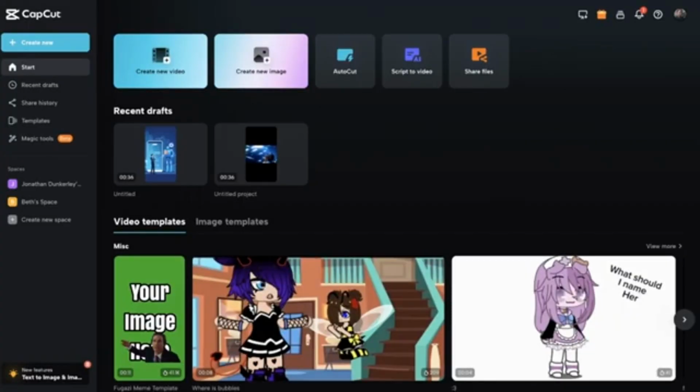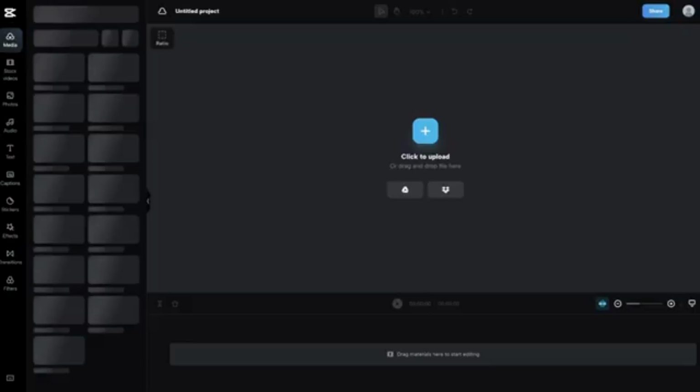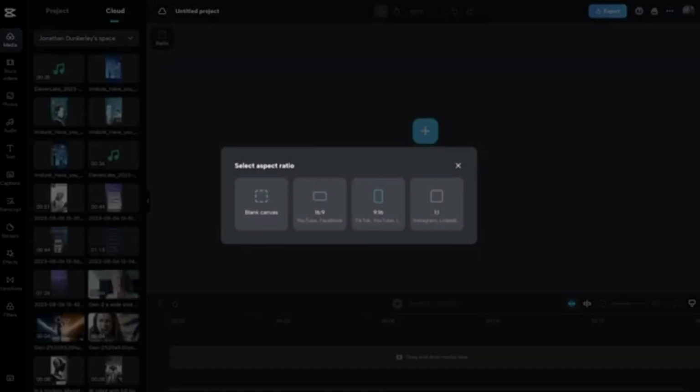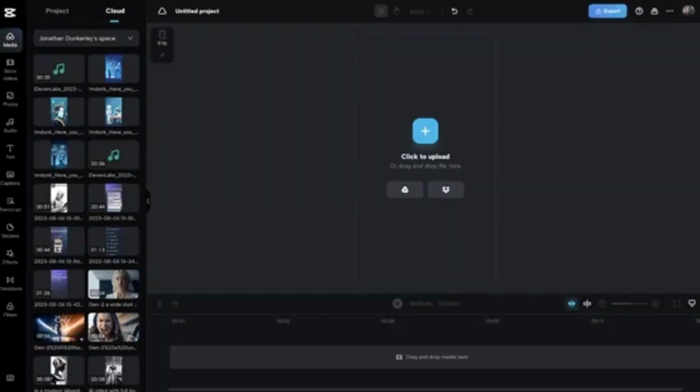CapCut is a free tool that you could use. There is a paid version if you want extra features, but when you get to it, you could either use the mobile, the web, or the desktop version. Just go click Create New Video, and it is going to create a new video for you. In this case, we are doing 9:16 because it is a TikTok or YouTube video. I'm going to click that, and then we can go ahead and just bring in all of our elements.